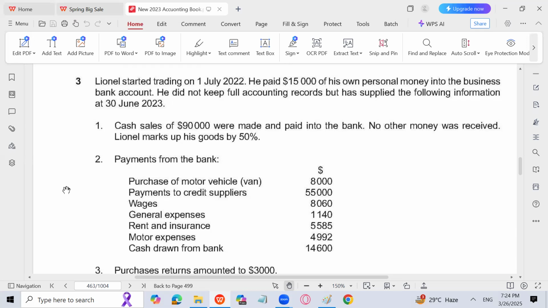I have already informed you that if markup or margin is given in the question, we will calculate gross profit directly. And there must be some missing figure which we need to find by doing reverse calculation. So again, this question demands the same thing from us. Payments from the bank: purchase of motor vehicle, payment to credit suppliers, wages, general expenses, rent and insurance, motor expenses, cash drawn from bank.